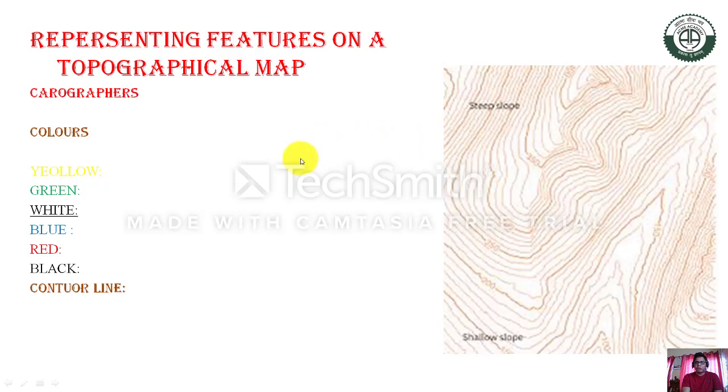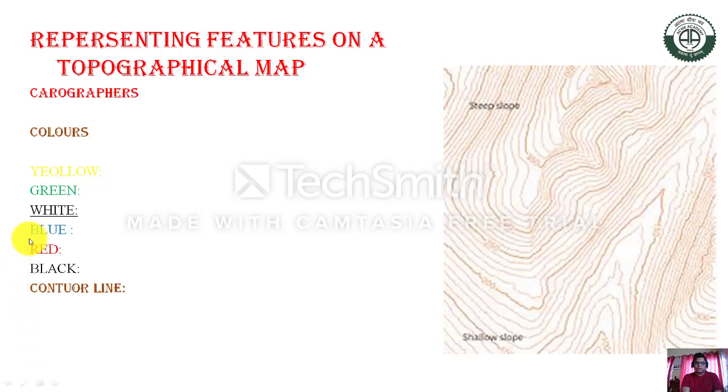For example, the yellow color is shown on a map to show agricultural land. Green is used to show land under forest, and white, as you know, is the barren land.